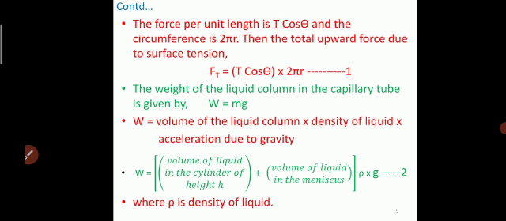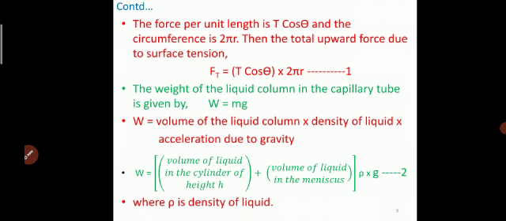Then the force per unit length is T cos theta and the circumference is 2 pi r, where r is the radius, the inner radius of the capillary tube. Then the total upward force due to surface tension is given by Ft is equal to T cos theta into 2 pi r.